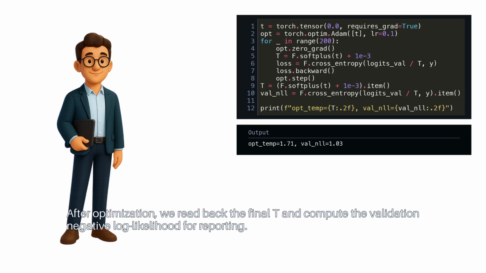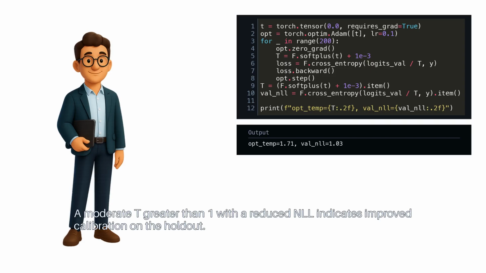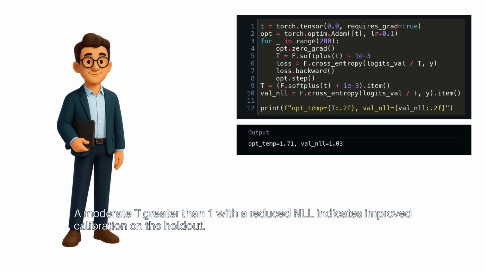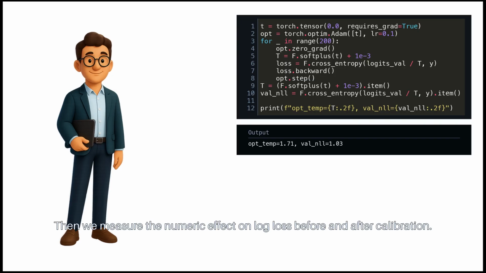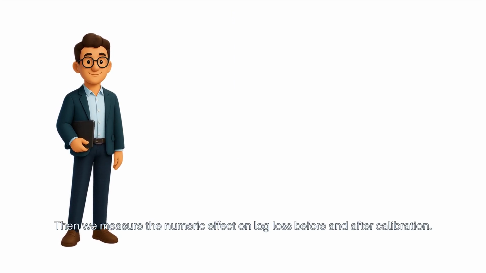After optimization, we read back the final T and compute the validation negative log likelihood for reporting. A moderate T greater than 1 with a reduced NLL indicates improved calibration on the holdout. Then, we measure the numeric effect on log loss before and after calibration.